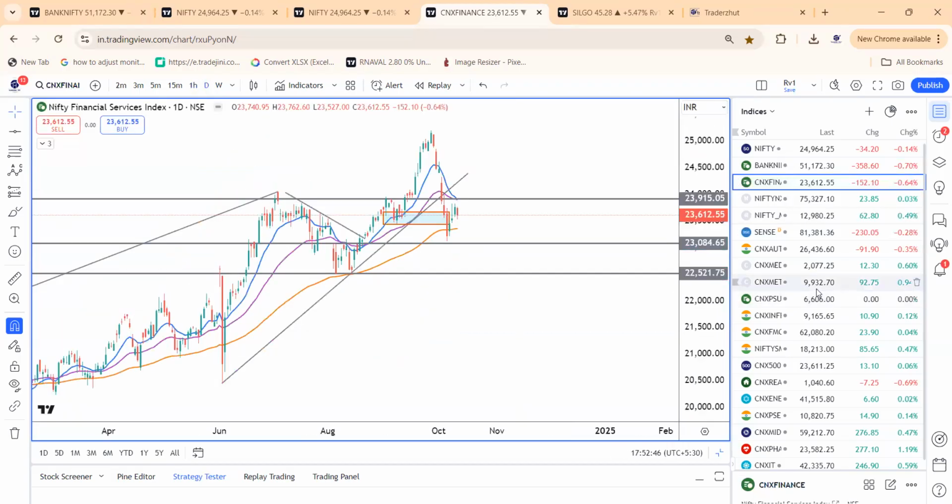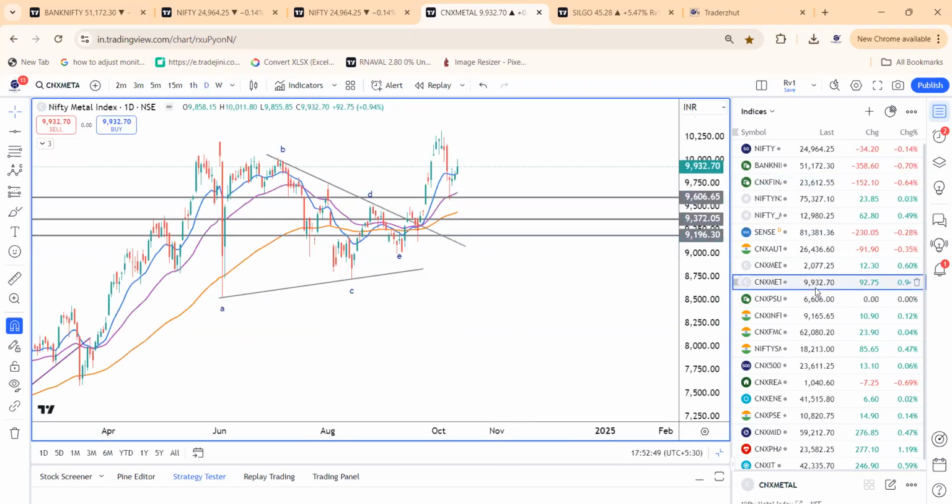And we are bullish on the metal index. Clearly, we are bullish on the metal index. The momentum, once it crosses back above the cluster zone of 10,000, 10,040, the metal index is going to skyrocket. Metal prices are increasing. China continues to give news of the revival of the property market. Government is selling the bonds. So, a lot of things are changing. Property sector, banking, financial for China, which is positive for the metals. So metals would trigger buying on a stronger note, and the momentum can be gained.